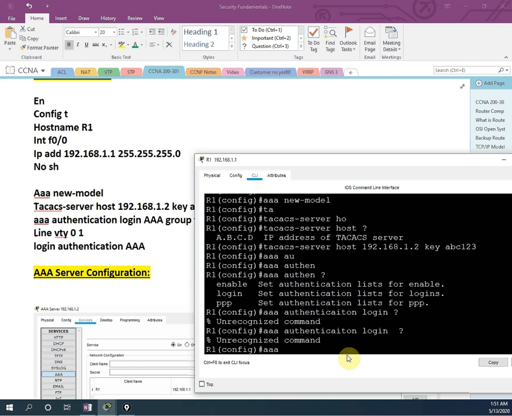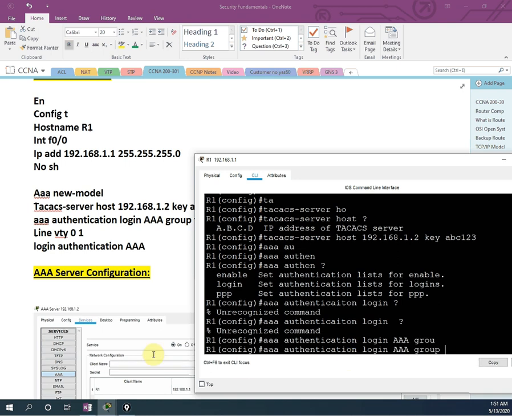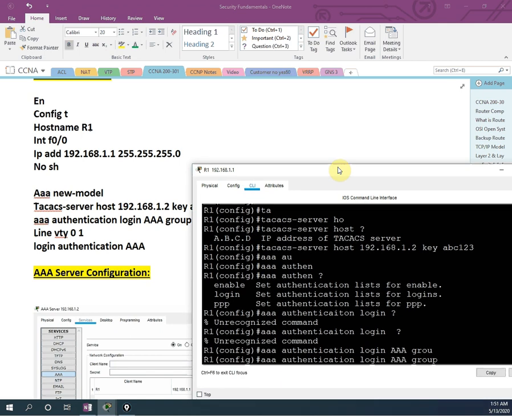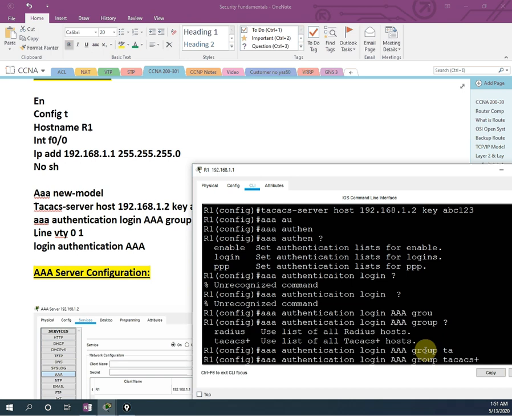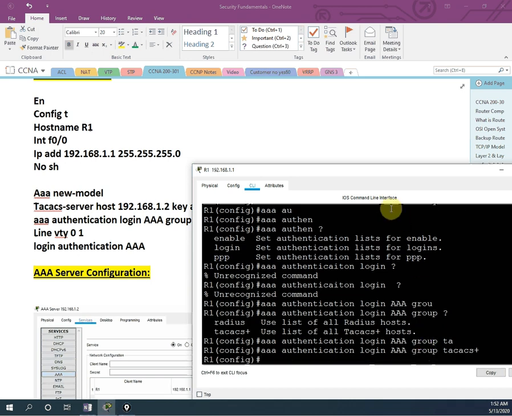Okay, first of all we enable that one, then we put the TACACS server, then we are going to write AAA authentication login. Then we need to give a group, so I will give AAA as any name, then I will write group. You can press tab so it will complete group, and if you press question mark, it will show which group, which protocol you are going to use. We are going to use TACACS. So I will write TA, then press tab, it will complete. You are using TACACS, I will press enter. Okay, so it has taken this one.